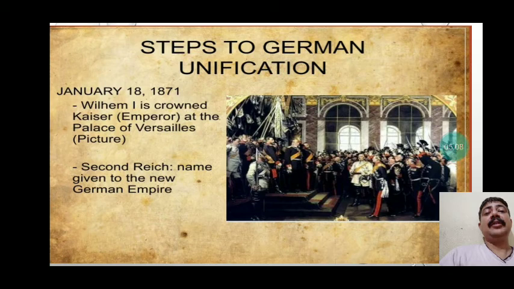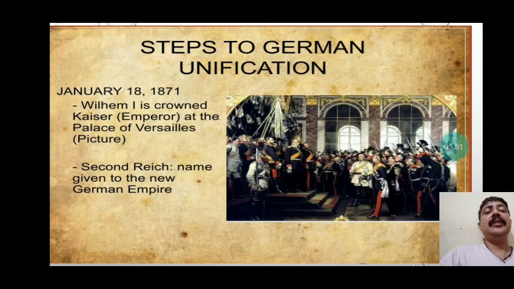William I is crowned. He was popularly known as Kaiser or Emperor William I. He was finally crowned as the King of Germany at the Palace of Versailles. And we need to understand that that place was very popular. That was a very beautiful place in which he was crowned, and finally Germany was unified.